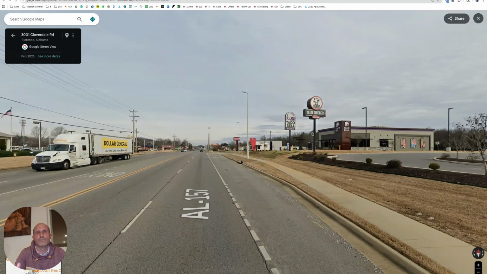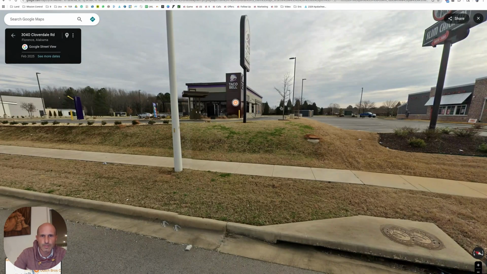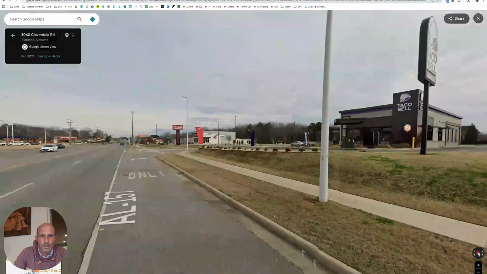What I'm looking for in Street View is who's the neighbors? What kind of street is this on? I want to get the attributes of this property, because if I have an awesome property that I think fits Slim Chickens, I want to know what fits Slim Chickens to be able to pitch it to them in the future and say, hey, let's put another Slim Chickens here. So the neighbor, Taco Bell. So this is probably the split off the property. Highway 55. Those guys went out of business. So it is Slim Chickens next to a Taco Bell.